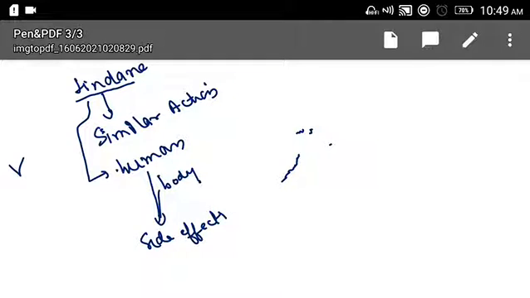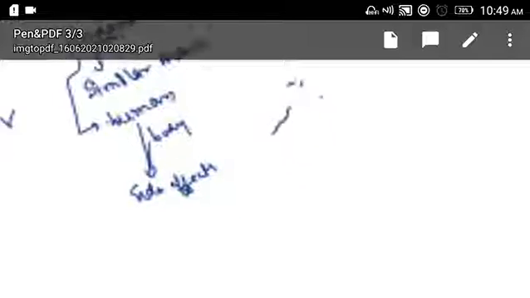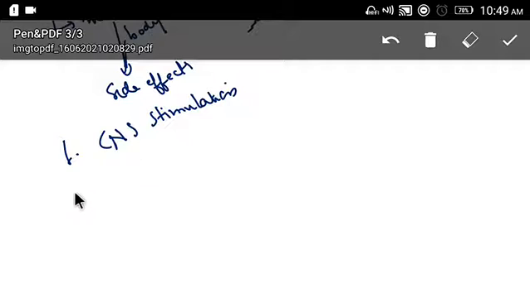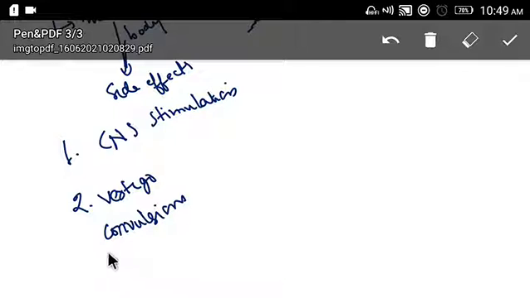Let's see the side effects. The first one is CNS stimulation. Second is vertigo, then convulsion, and cardiac arrhythmias.